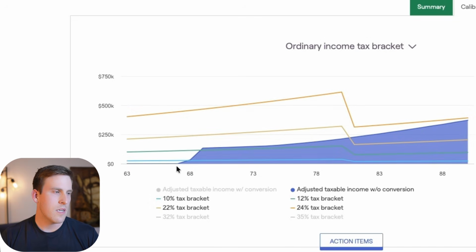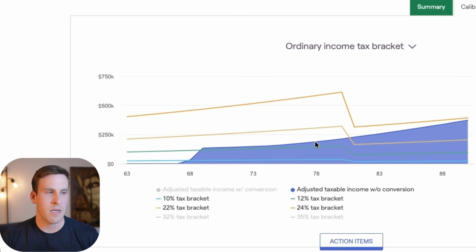Let's look at an example. So you can see on this chart we have the ordinary income mapped out for this client, and there's a number of years here where you don't see any ordinary income. It's because they don't have any source of income in those years that is taxable as ordinary income. Overlaid on the chart we have the tax brackets, the 10, 12, 22, 24% tax brackets. And you can see that there's an opportunity here to realize income in these earlier years at a potentially lower tax rate than the client is expected to pay in future years.